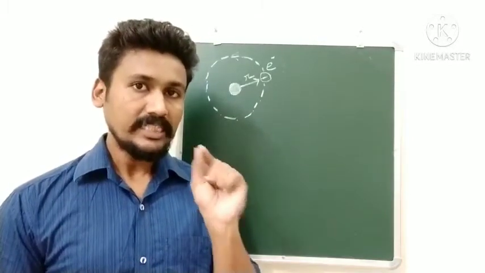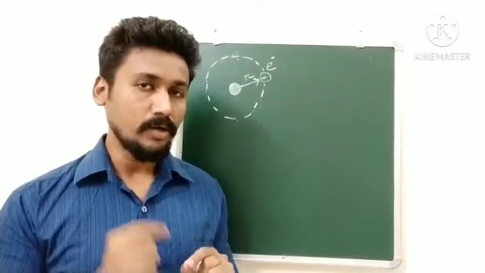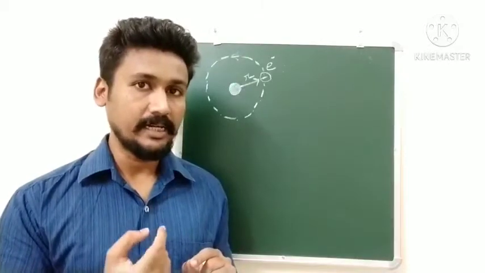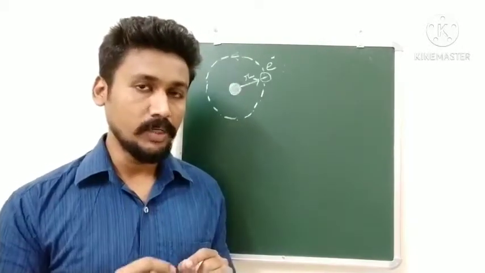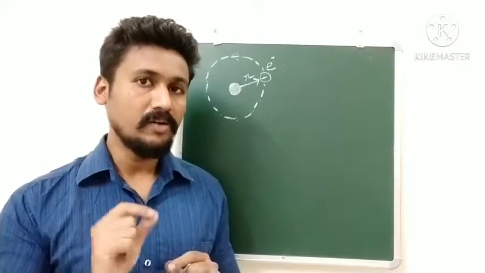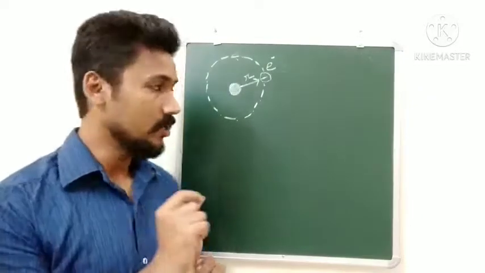So a charged particle like an electron, when it moves around the nucleus, basically constitutes an electric current, a flow of charge. So that electron which is revolving around the nucleus will actually produce a magnetic dipole moment. Now we are going to find what will be the magnetic moment of this electron.